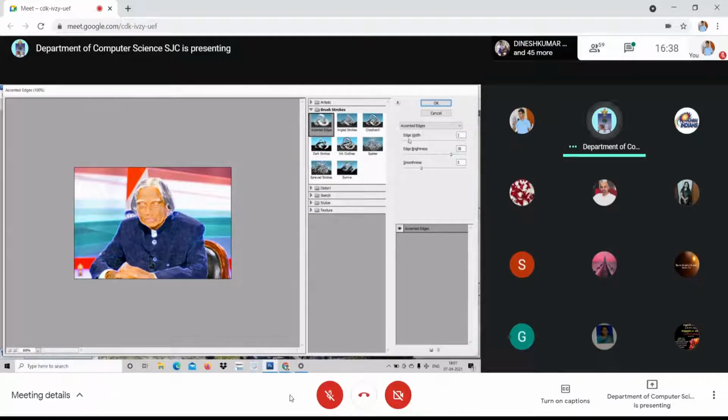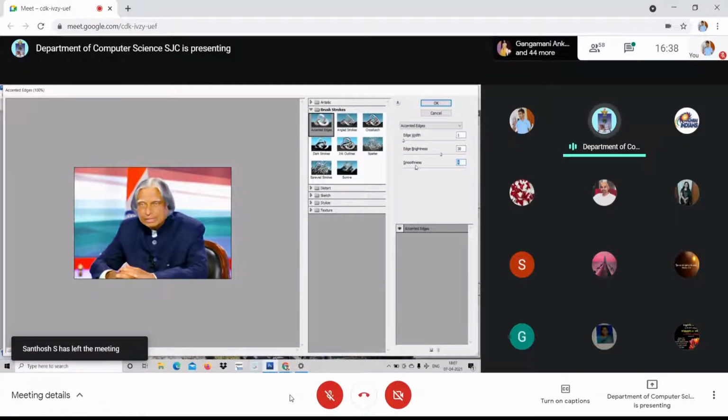Look here, I shall adjust. This is with regard to accented edges, right? Look here, you can adjust the edge brightness. Am I clear to you? Go for the smoothness, and it will be very smooth. See here, as if we have painted this.